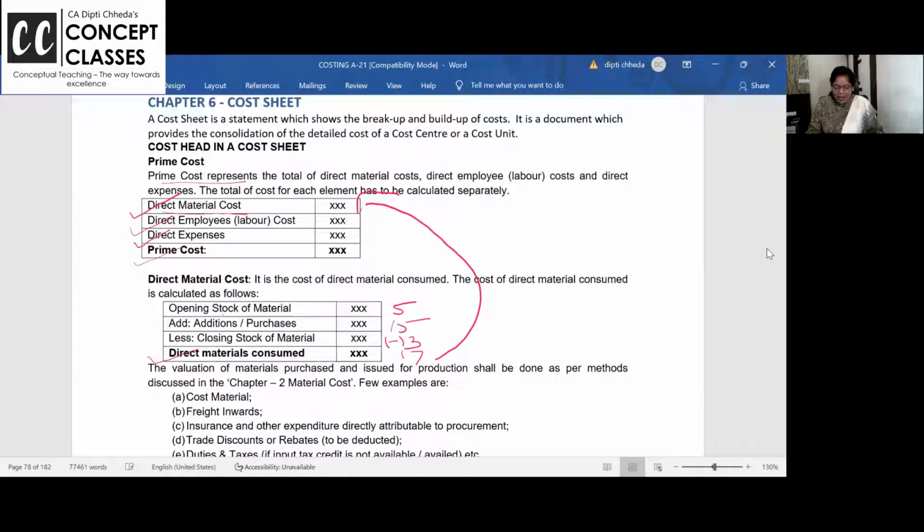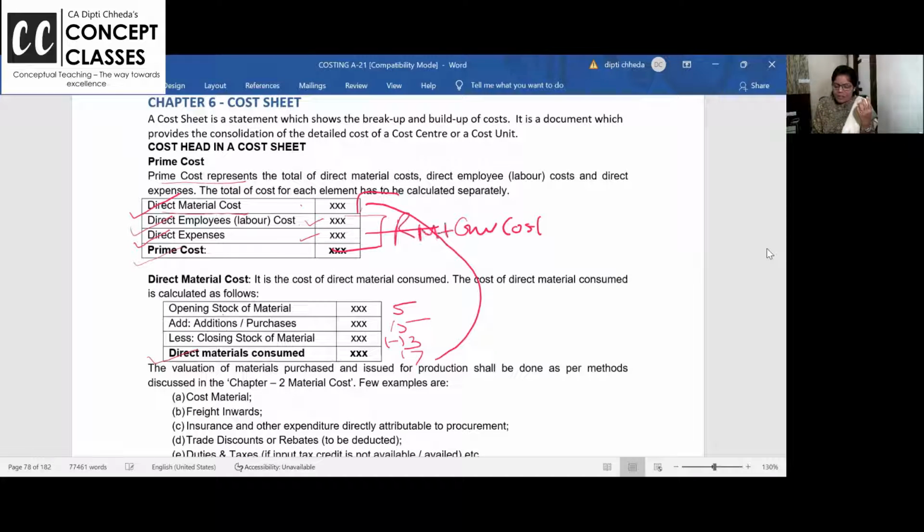Then labor and expense. You know, labor and expense is also called conversion cost. You all should write this. Suppose my raw material is peanuts. I crush it, make crude oil, refine it, add chemicals, and we get transparent good oil. That is called refined oil. So in my raw material, if I add labor and other expenses, am I getting my finished product?